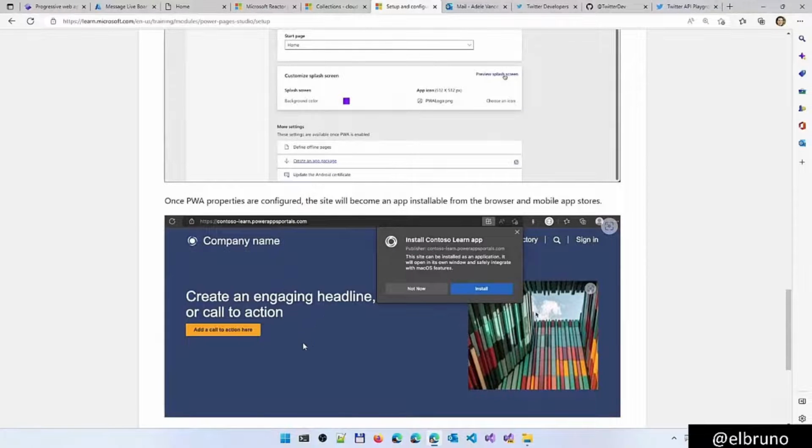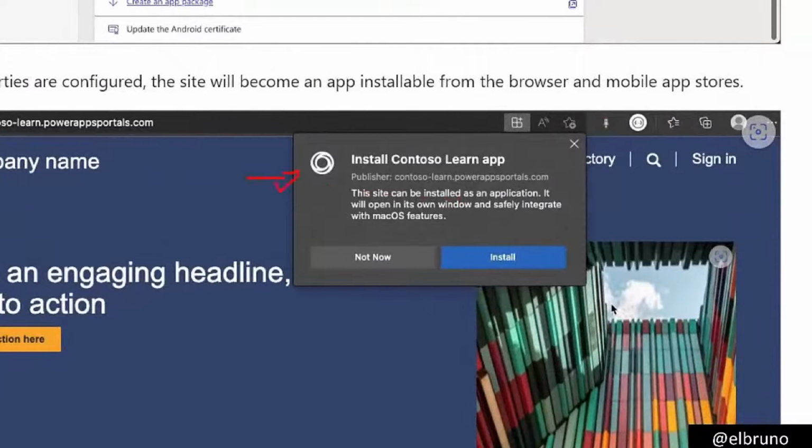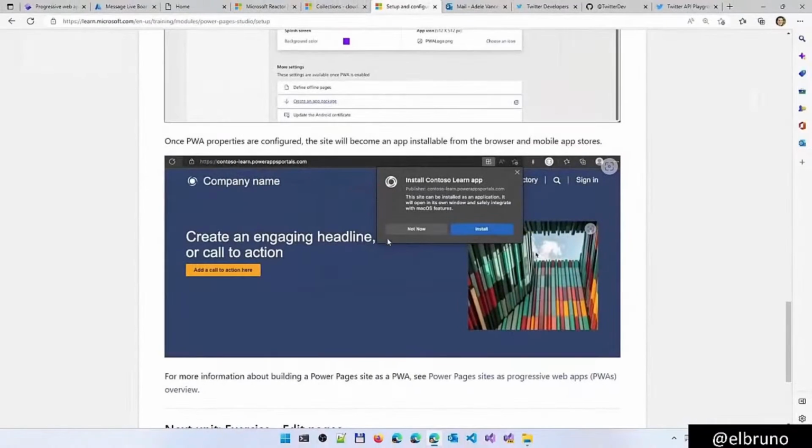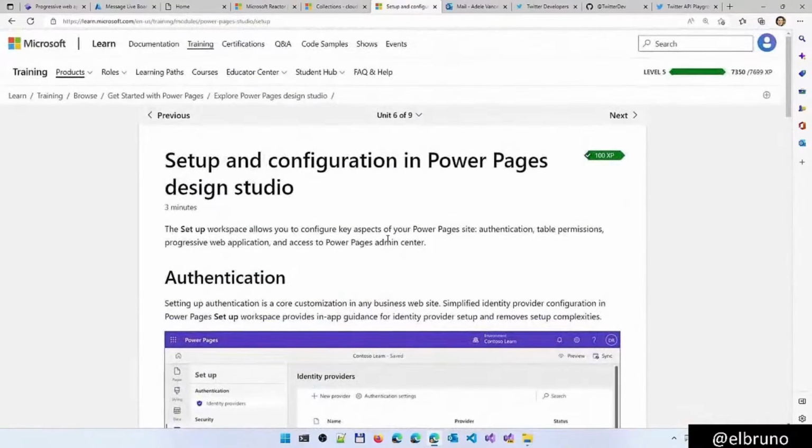So once we enable this and we browse and refresh the page, we are going to see in browsers that support progressive web apps an option like this one, where we can install this application, and it's going to be used like a desktop application in Windows with everything available there. So we are at the end. The next unit is about the exercise and then the knowledge check. So this is the end of this unit.